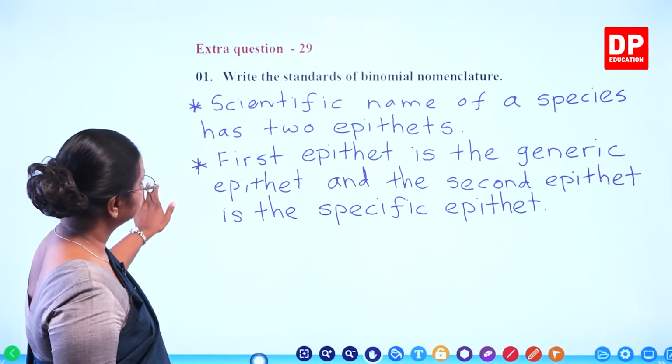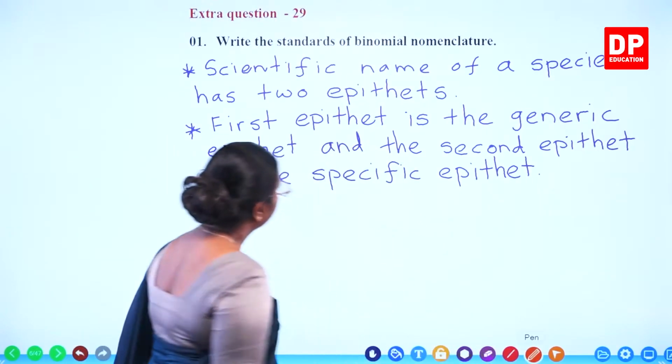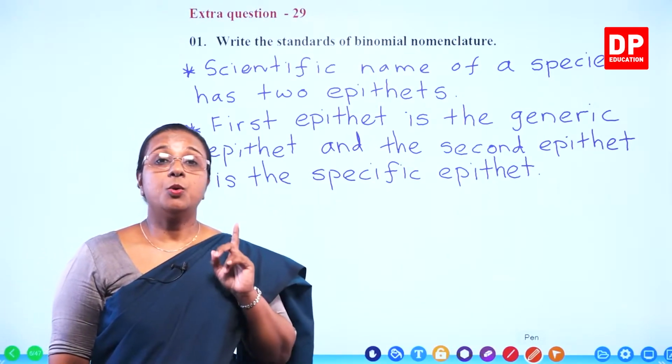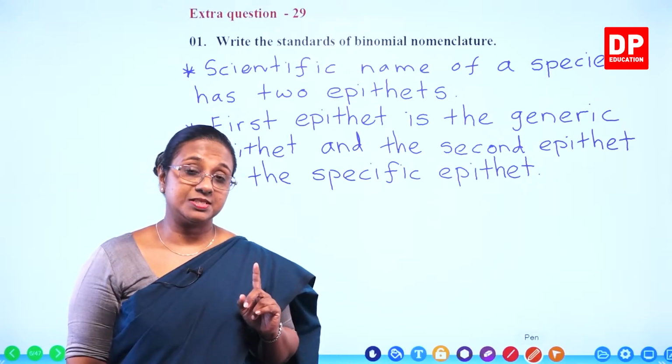Then, for the two epithets, what is the language of the names?